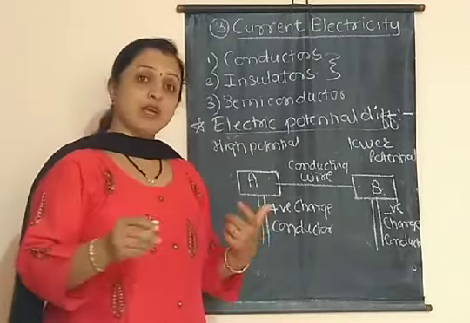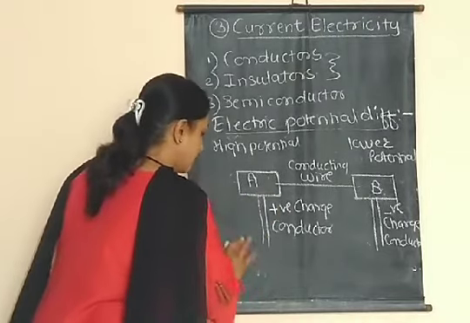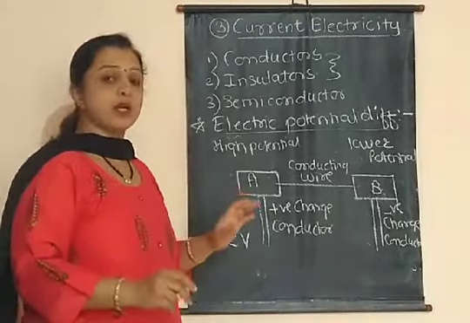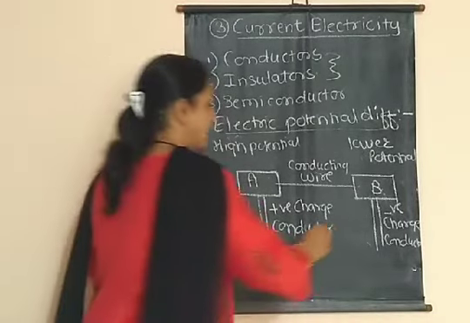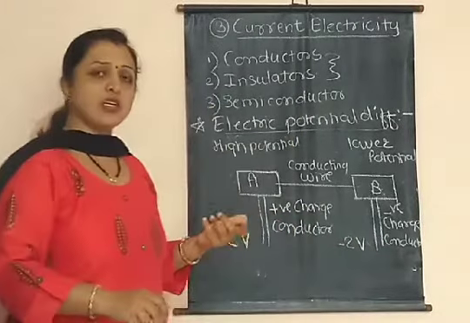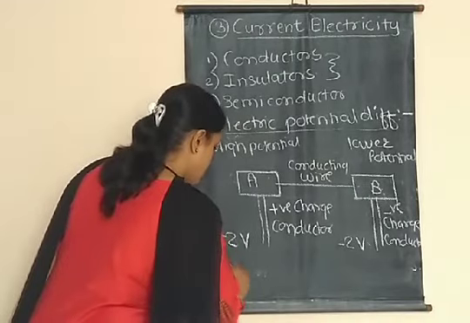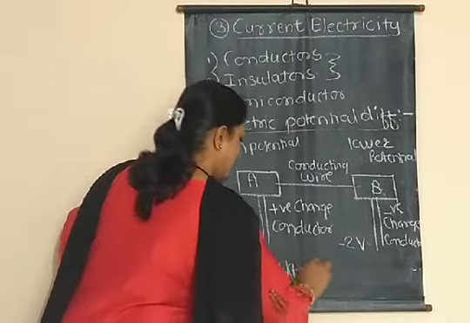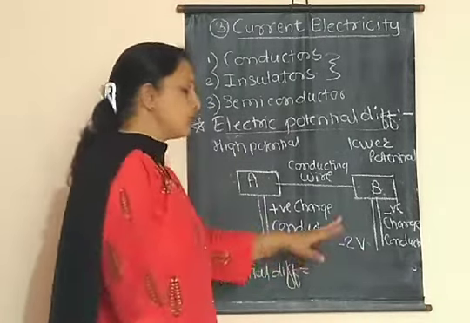Let us consider one example. Consider the potential at point A is plus 2 volt. Volt is the unit of electric potential. Remember, so the potential at point A is plus 2 volt and the potential at point B is minus 2 volt. Then what is the potential difference? So how to find it? The potential difference between these two conductors is the difference between these two potentials.